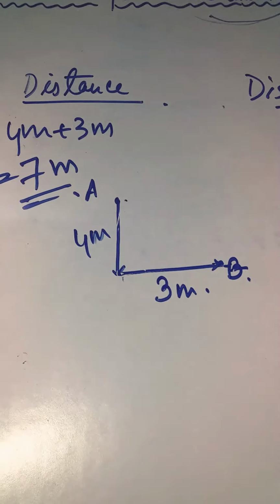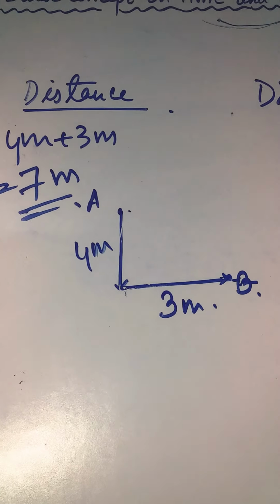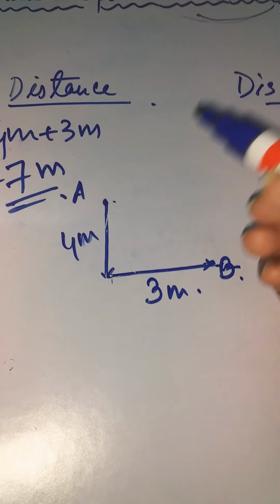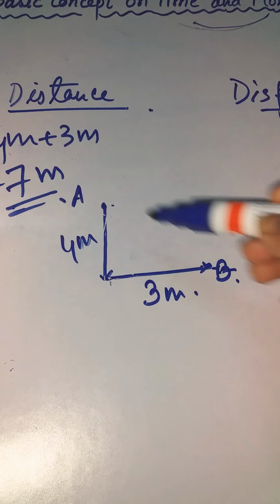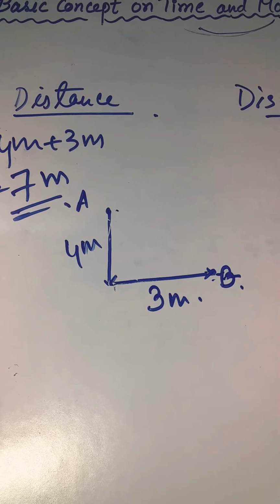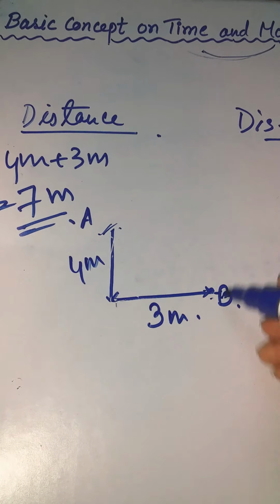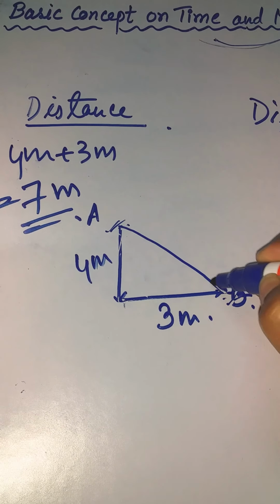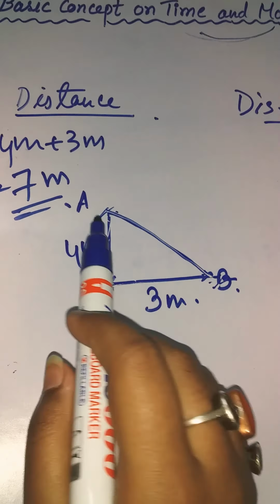But displacement is the length of the straight line joining the starting and ending points. So the starting point is A and the ending point is B. If we join them through a straight line, then AB represents the displacement.